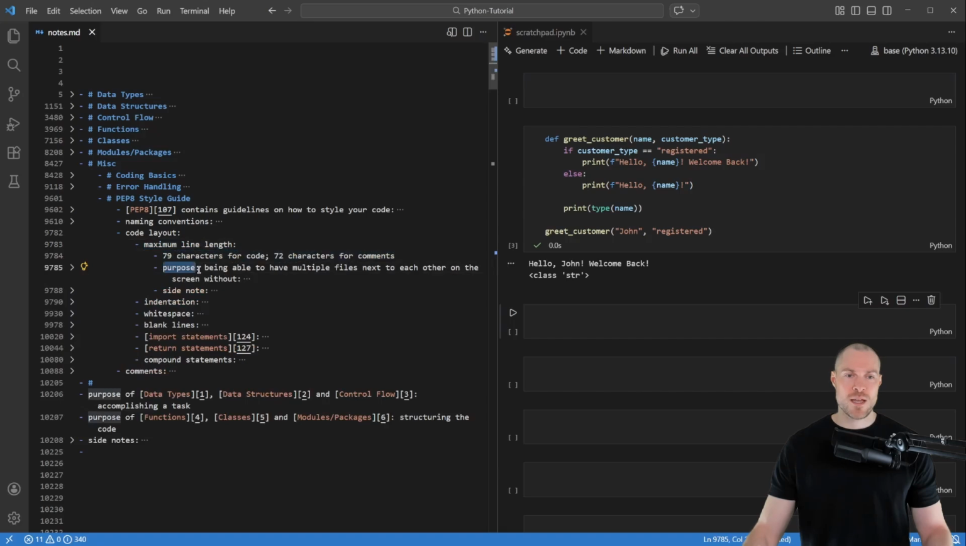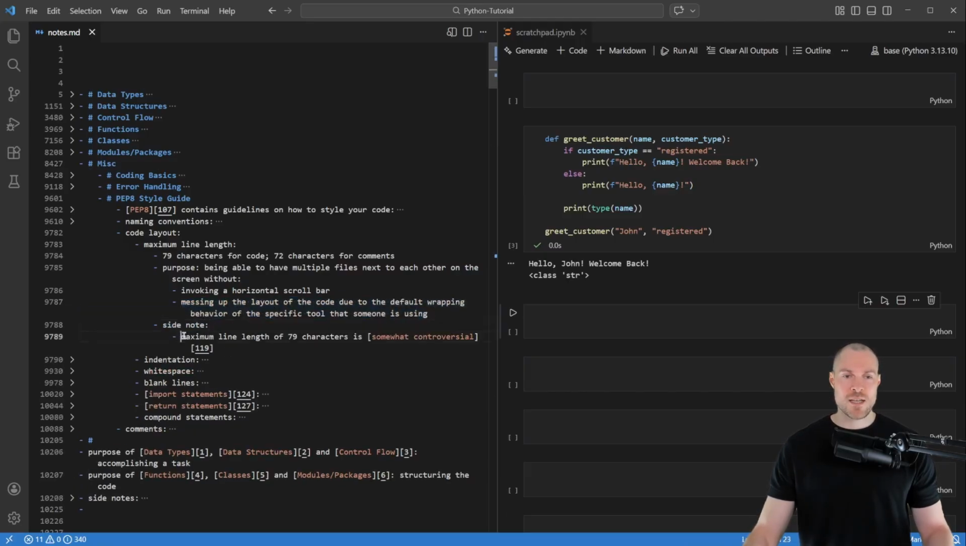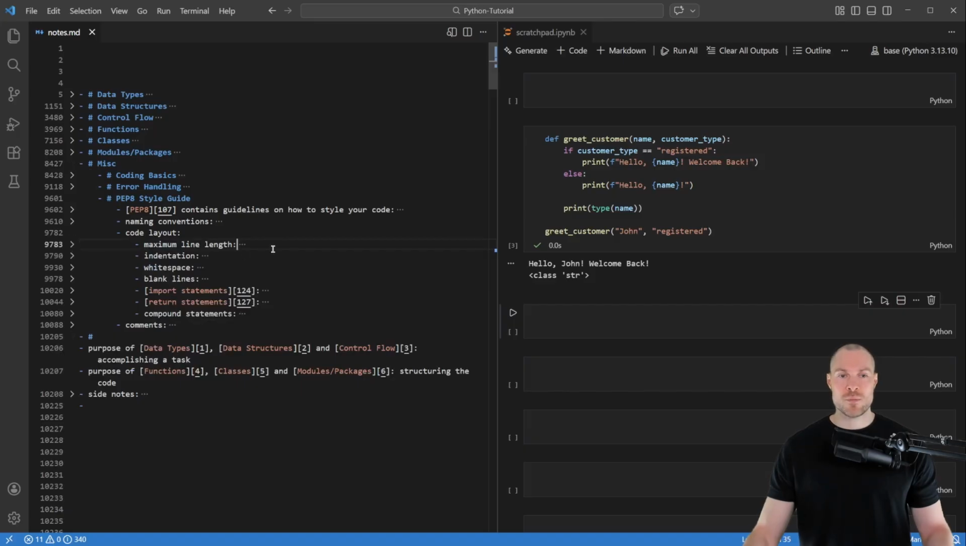The purpose of that is to be able to have multiple files next to each other on the screen without invoking a horizontal scroll bar or without messing up the layout of the code due to a default wrapping behavior of the specific tool that someone is using. And then here I also have a side note. Namely, this states that the maximum line length of 79 characters is somewhat controversial. Okay, so those are my notes for the maximum line length.